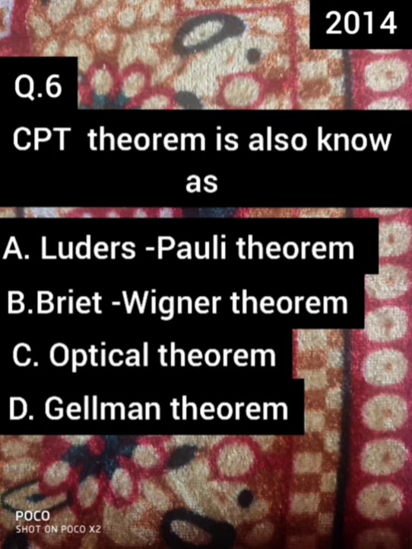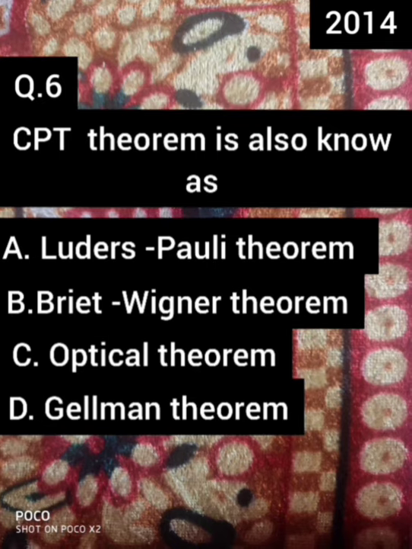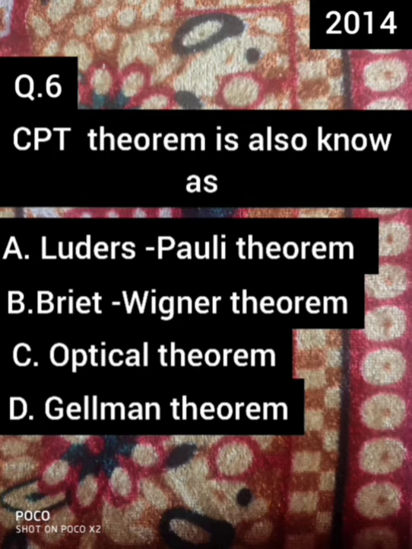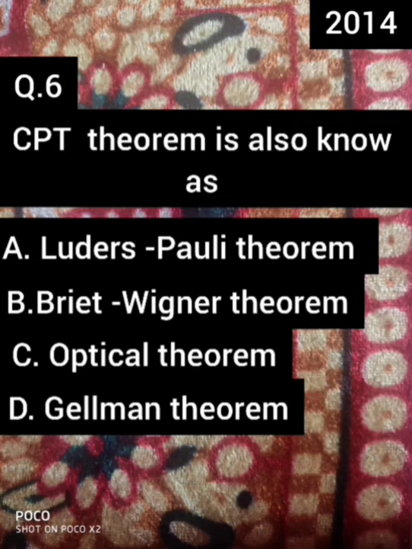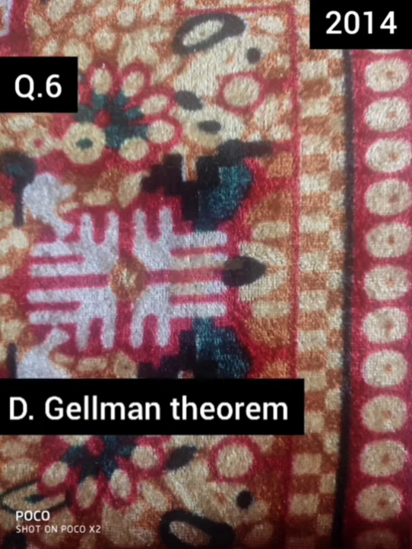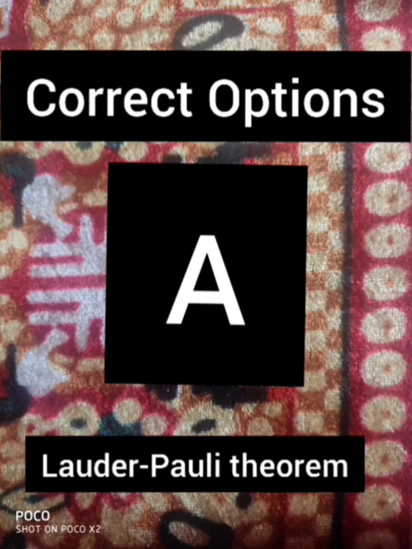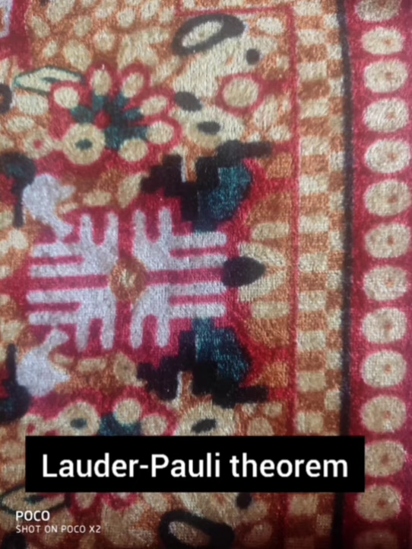Before going to the solution, I would like to state what the CPT theorem states. Roughly, every relativistic quantum field theory has a symmetry that simultaneously reverses the charge, reverses the orientation of space or parity, and reverses the direction of time. Here CPT stands for charge, parity and time. So from this, the correct option for the given question is Lüders-Pauli theorem, that is option A.